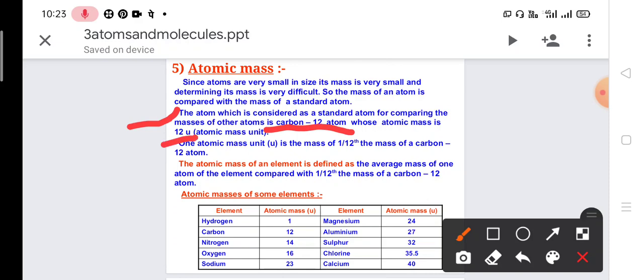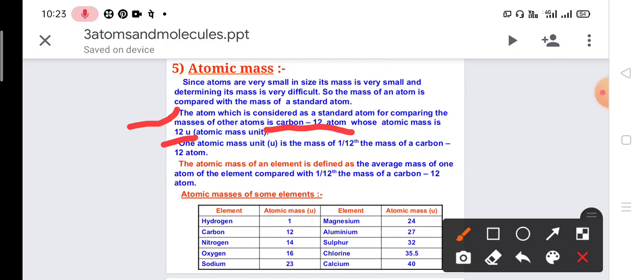U is what? Atomic mass unit. Every standard quantity has a unit. Like for kilogram we write kg, for gram we write g, for force we write Newton, for pressure we write Pascal.